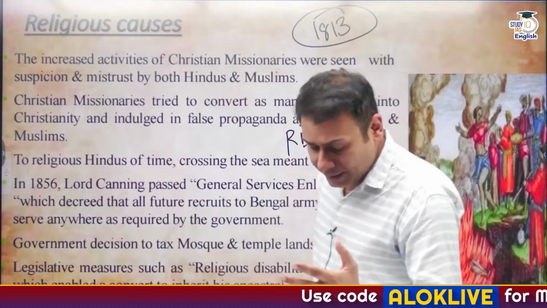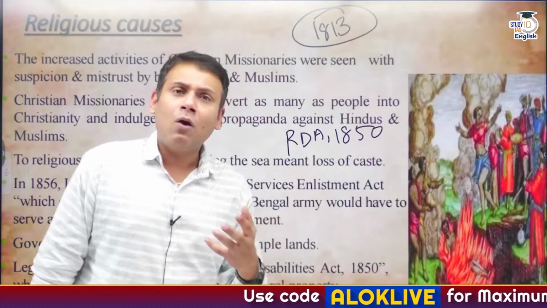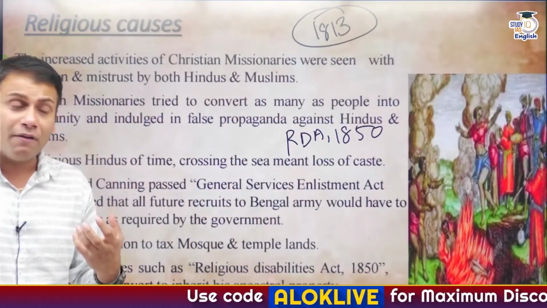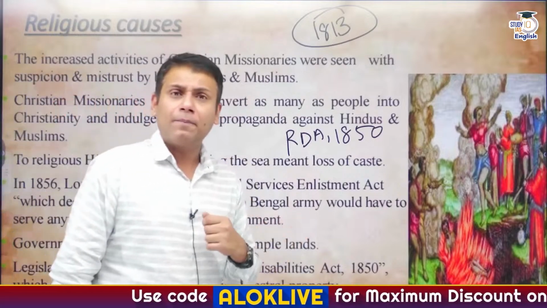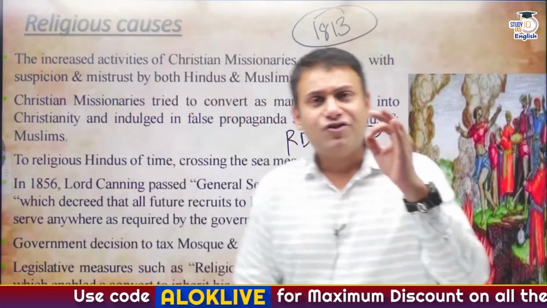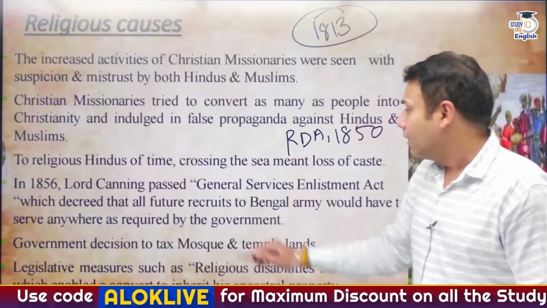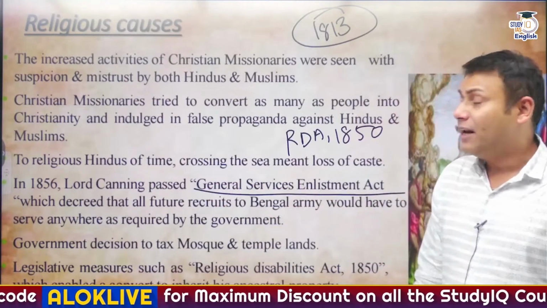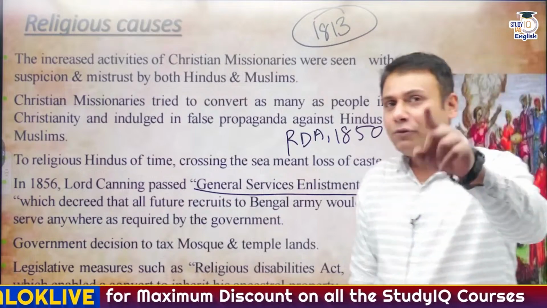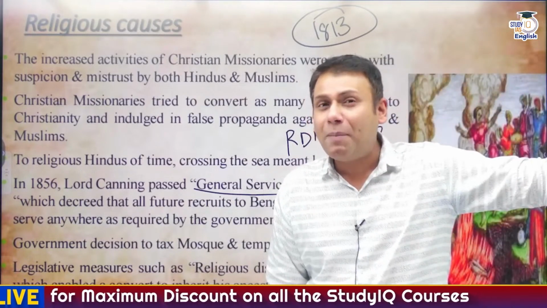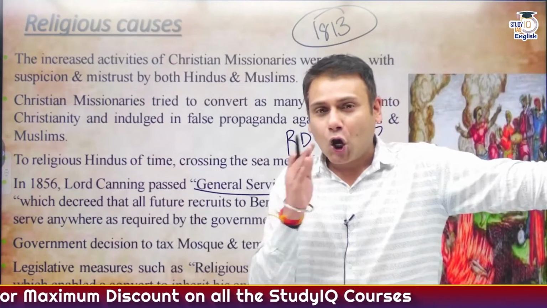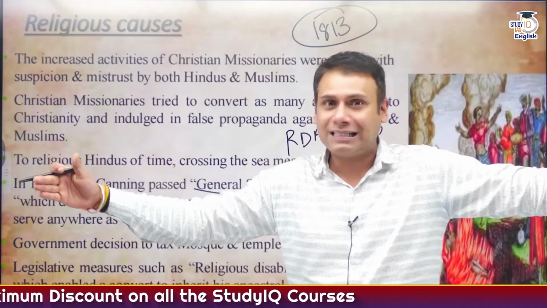And as per Religious Disabilities Act 1850, one cannot inherit his ancestral property if he is not converted into Christianity. Apart from this, General Service Enlistment Act. Now, what is General Service Enlistment Act 1856 all about? As I have told you, I gave you the example of Barakpur mutiny, if you remember. Crossing the sea means losing one's caste.